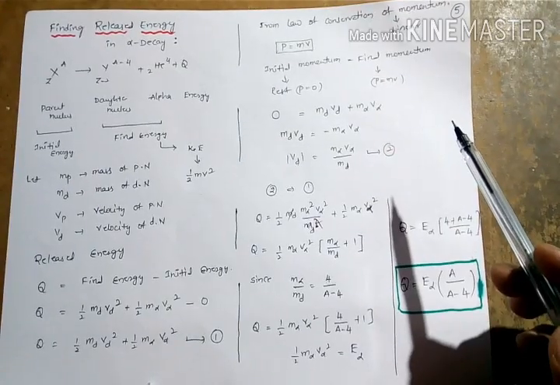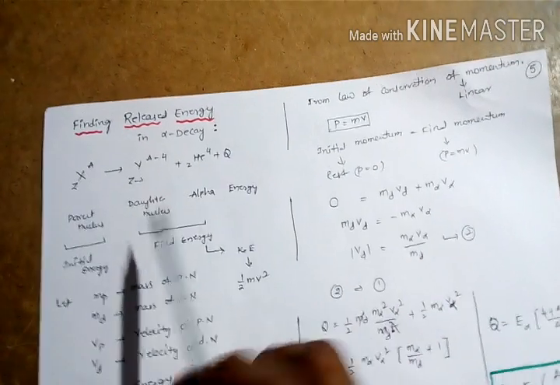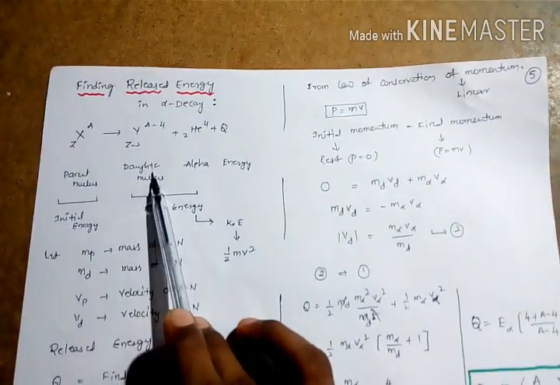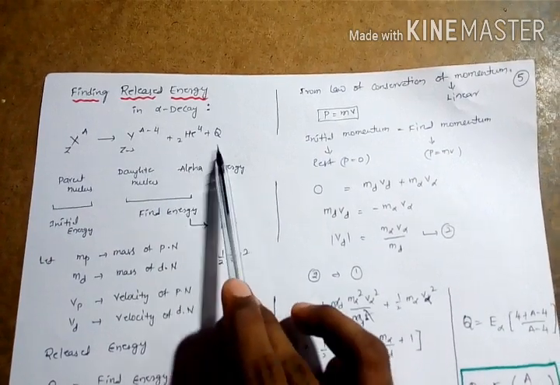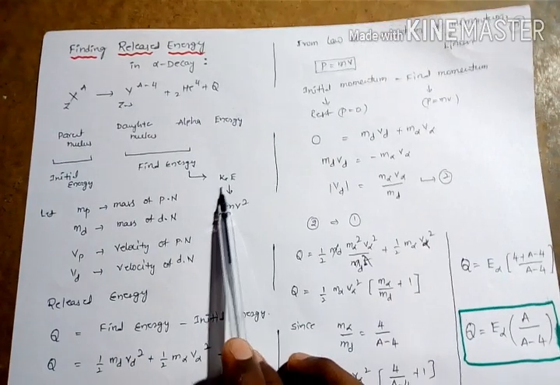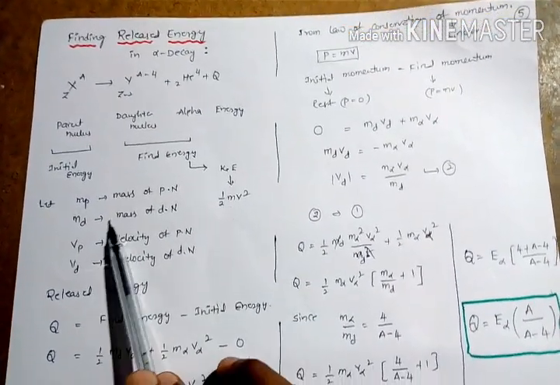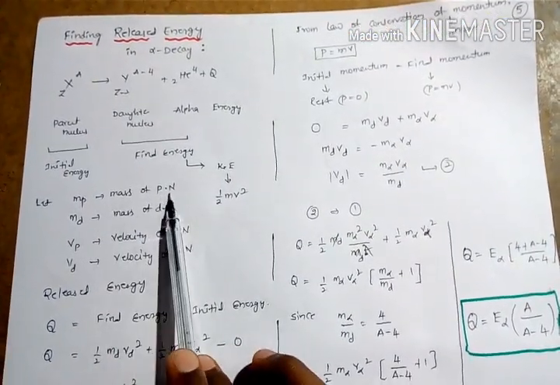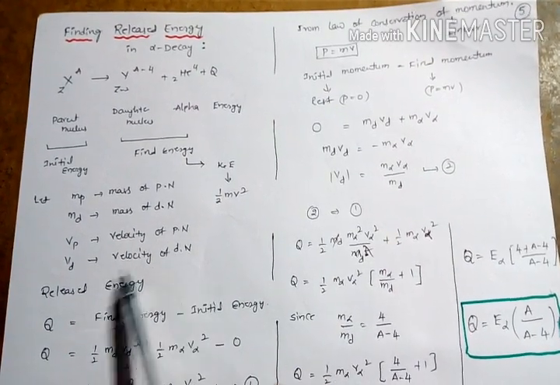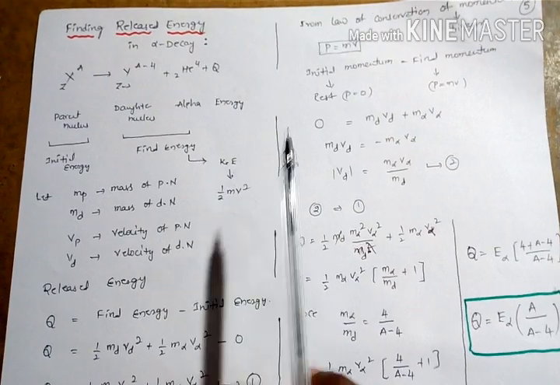We can derive the energy released in alpha decay. This is the equation for alpha decay. This is called the parent nucleus. After decay, it is called the daughter nucleus. This is the alpha particle. Q is the energy released in alpha decay. Kinetic energy equals half m v square. Let us consider Mp indicates mass of the parent nucleus, Md indicates mass of the daughter nucleus, Vp indicates velocity of the parent nucleus, and Vd indicates velocity of the daughter nucleus.